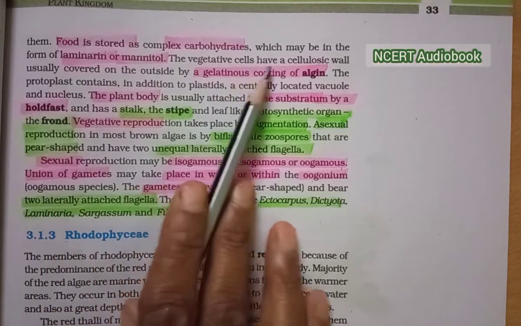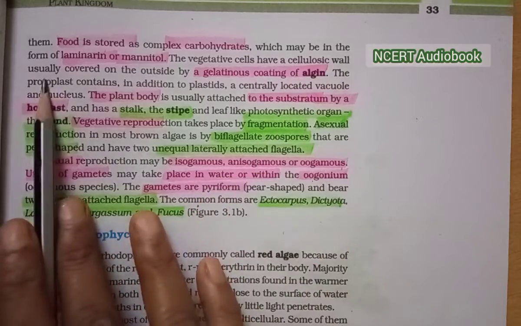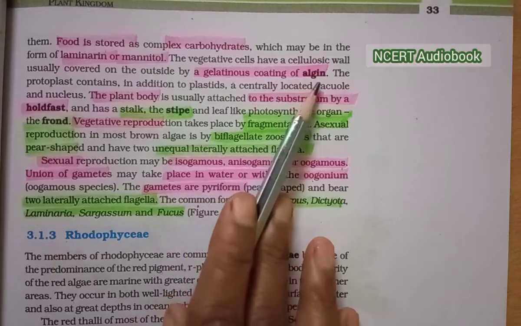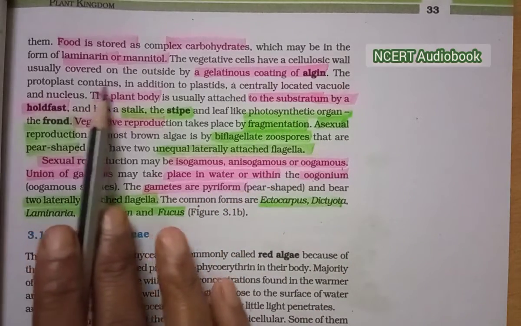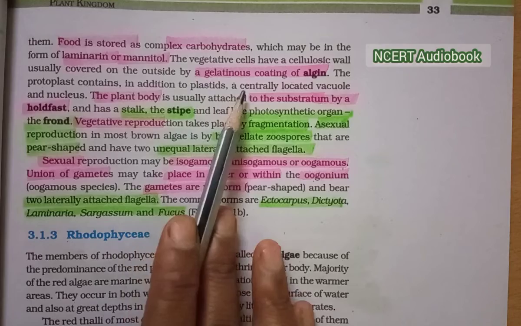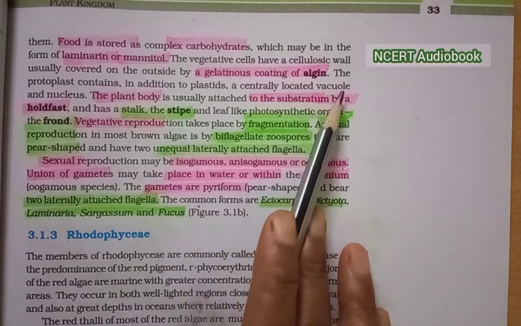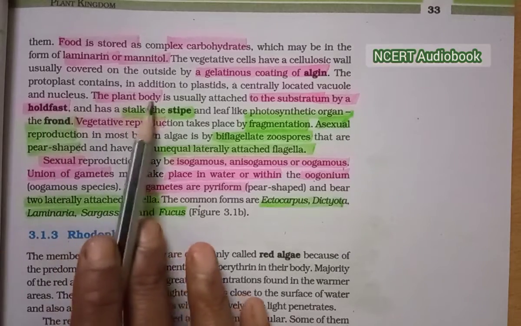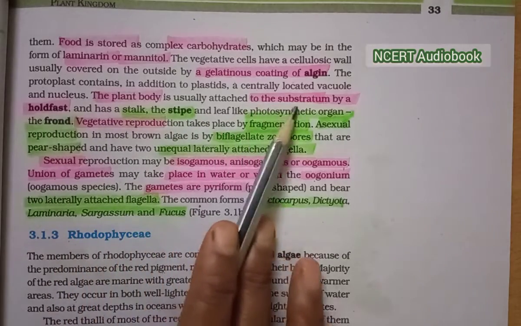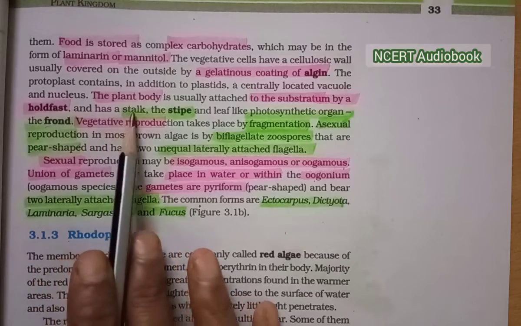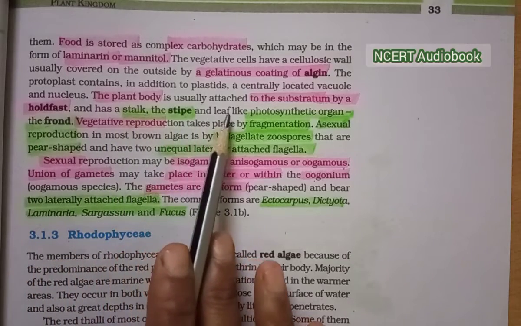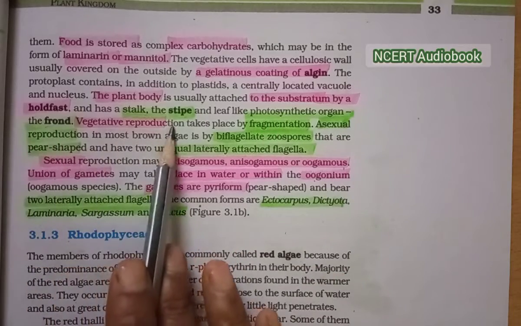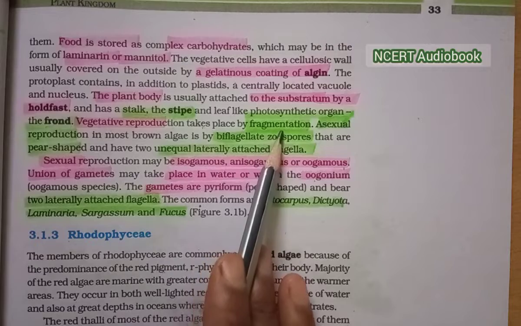The vegetative cells have a cellulosic wall usually covered on the outside by a gelatinous coating of algin. The protoplast contains, in addition to plastids, a centrally located vacuole and a nucleus. The plant body is usually attached to the substratum by a holdfast, and has a stalk, the stipe, and a leaf-like photosynthetic organ, the frond. Vegetative reproduction takes place by fragmentation.